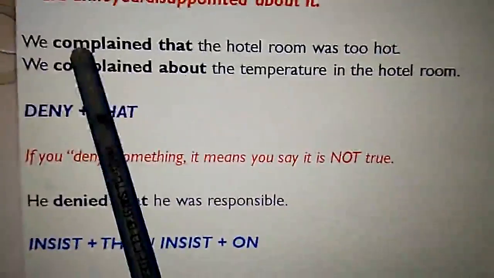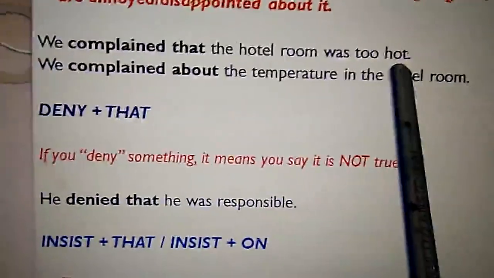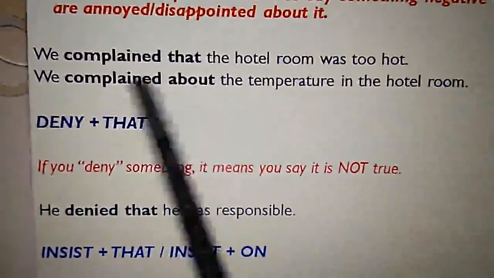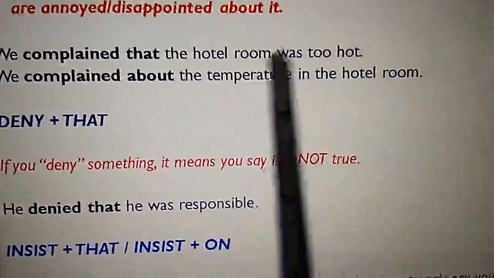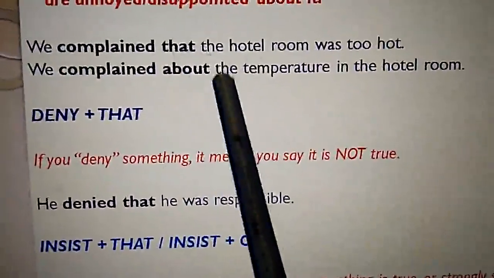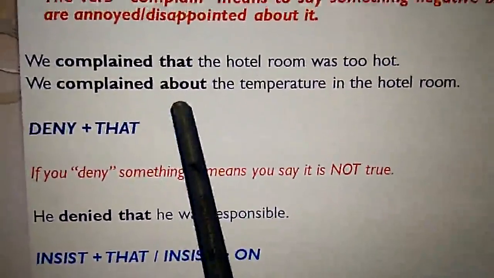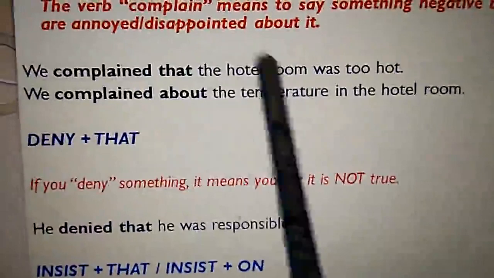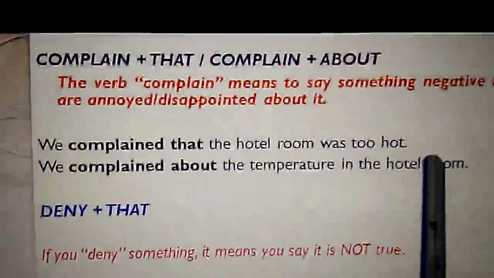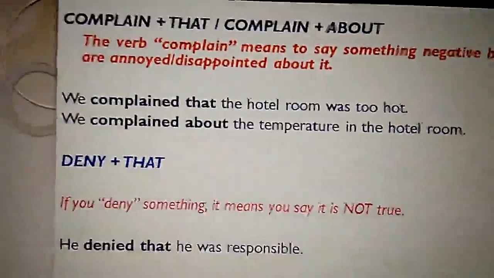So here in these examples, we complained that the hotel room was too hot. We complained about the temperature in the hotel room. There is a little change in the construction of the sentence according to the pattern that we have used. We complained that the hotel room was too hot. We complained about the temperature in the hotel room.